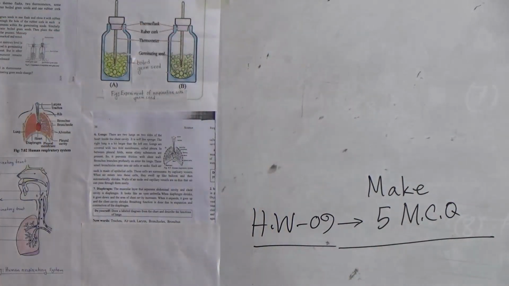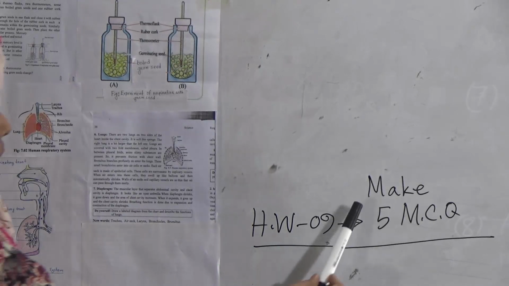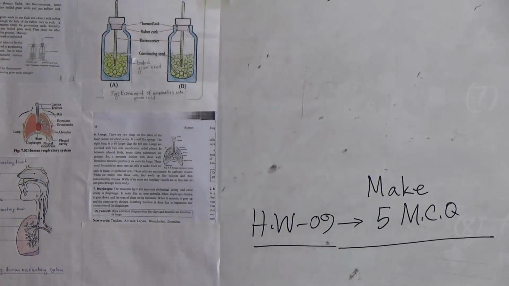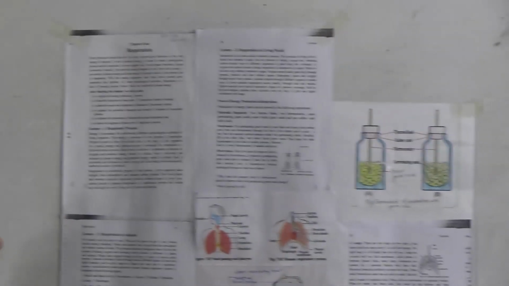So this will be your homework. Make 5 MCQ from lessons 1 to 3.